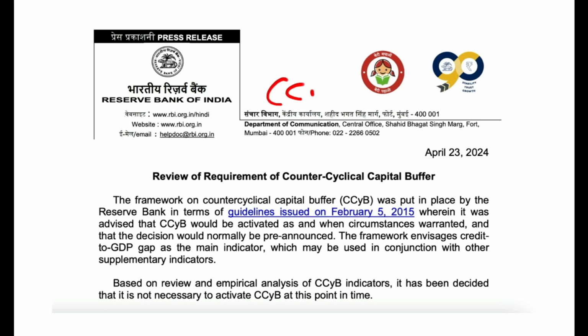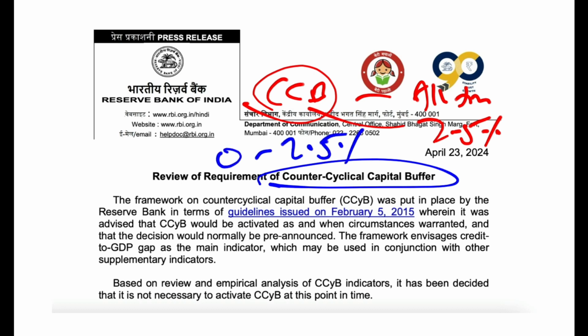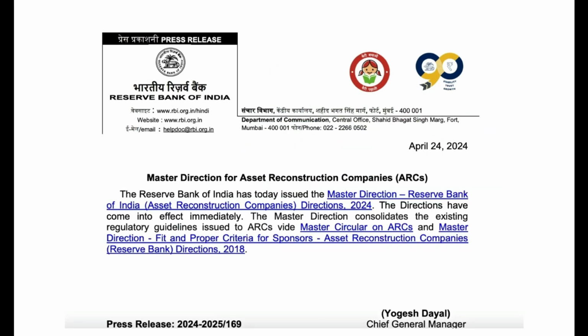So the capital conservation buffer is mandatory at all times, and it is always 2.5% of the risk-weighted assets, whereas the countercyclical capital buffer, RBI reviews from time to time. It is not always mandatory, and we need to protect the banking sector from periods of excess credit growth. That is why the RBI asked the banks to put anything from 0 to 2.5% of their risk-weighted assets as countercyclical capital buffer.